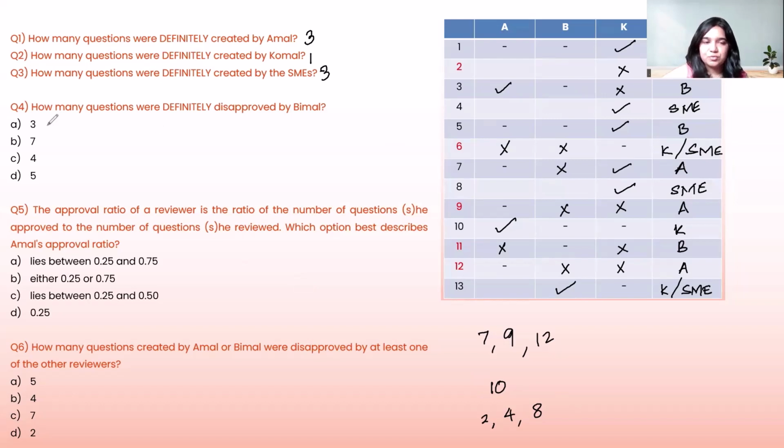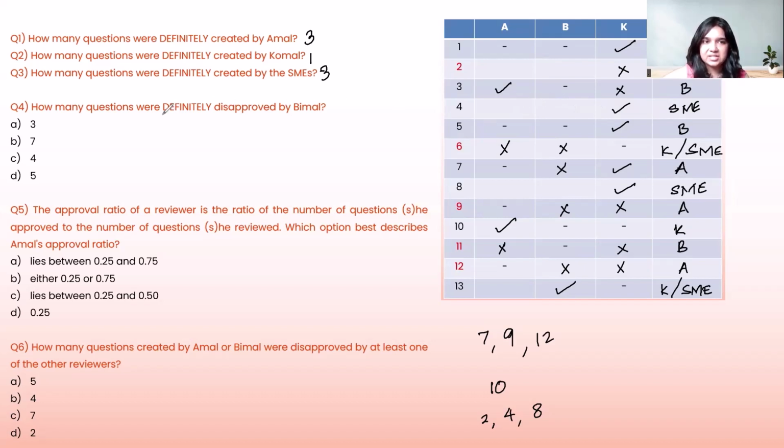Let's take a look at question number 4. How many questions were definitely disapproved by Bimal? So we have Bimal and disapprovals by Bimal, definite disapprovals. This could have been a yes or a no, right? When it is created by an SME and Komal has been in the picture, it means that one of them has accepted it, one of them has rejected it.